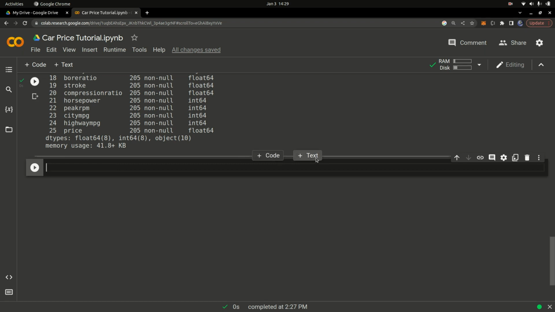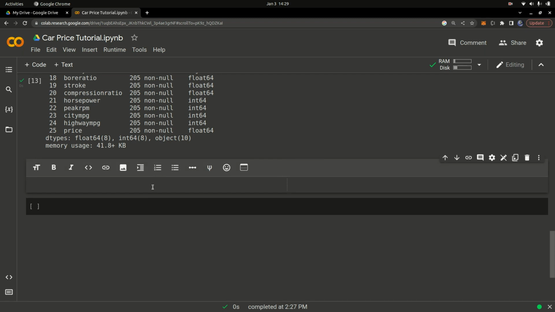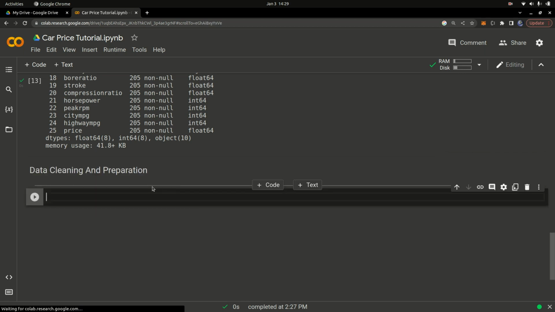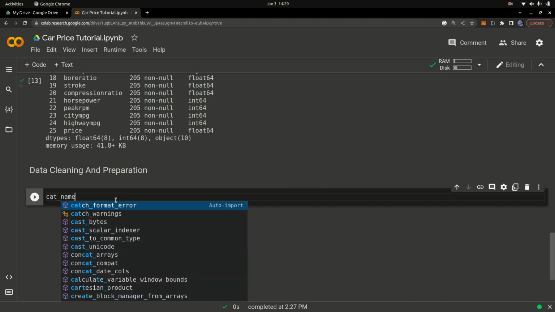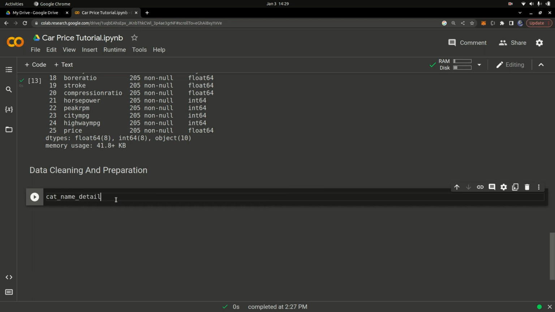Okay, so once we have it done, let's keep a comment right here. Let's say data cleaning and preparation, just like that, and run that. So we're going to go ahead and clean our data from here. We're going to say car_name_detail. What I want to do is get the name of the car and simply split it up, because I want to have the car name on its own and the label of the car as separate information.